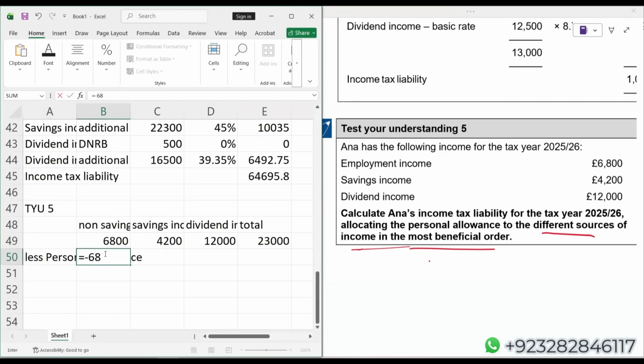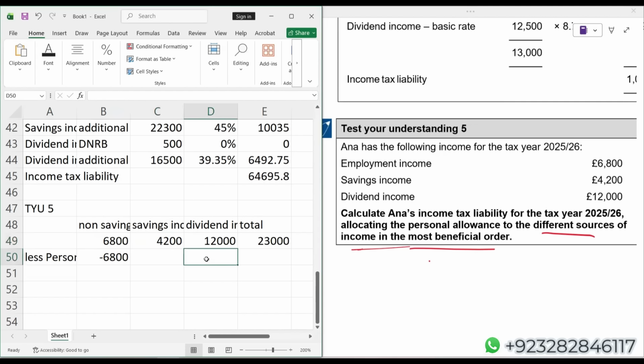Personal allowance, I'll deduct 6,800. Student, we do have the personal allowance, and logically, we don't have any taxable income in the column of non-saving. It means entire 5,000 starting rate band is available. And if you look at the saving income, entire 4,200 is covered in the starting rate band. If any one of us deducts the remaining personal allowance from the saving income, so logically you will be wasting your personal allowance. That deduction of personal allowance from the saving income will not save any tax for you, because you are not already paying any tax on this 4,200, because entire 4,200 is covered in the starting rate band where I'll be applying only 0%.